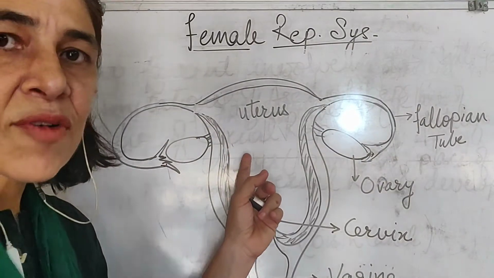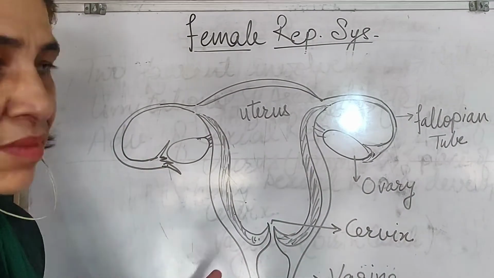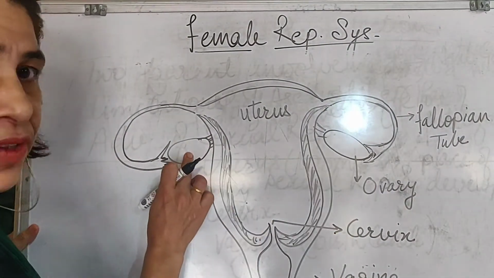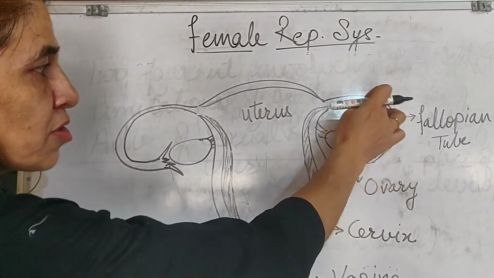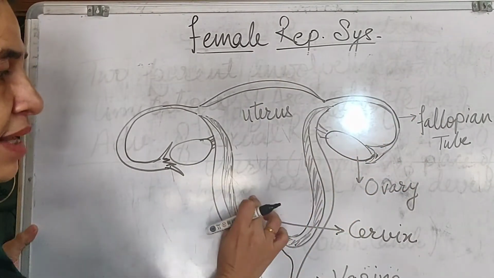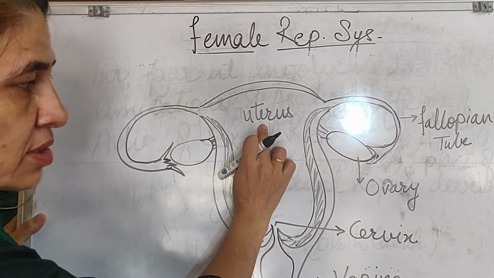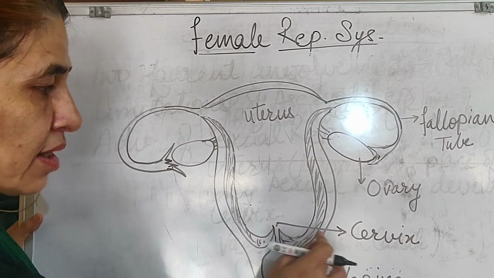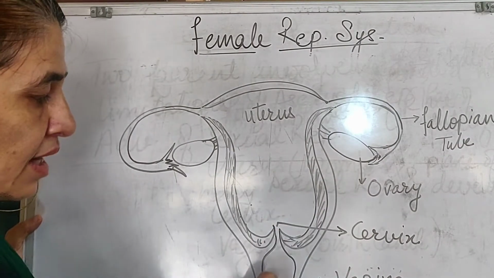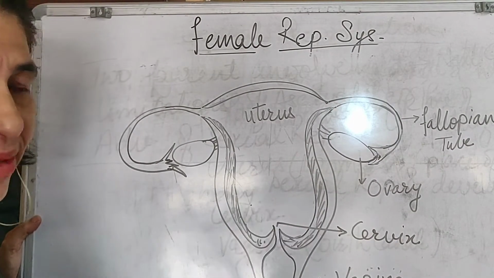This is the diagram of the female reproductive system. It consists of a pair of ovaries, and the presence of fallopian tubes. These fallopian tubes open up into a bag-like structure known as the uterus. This uterus has a very narrow opening, which is called the cervix, and this place is called the vagina.